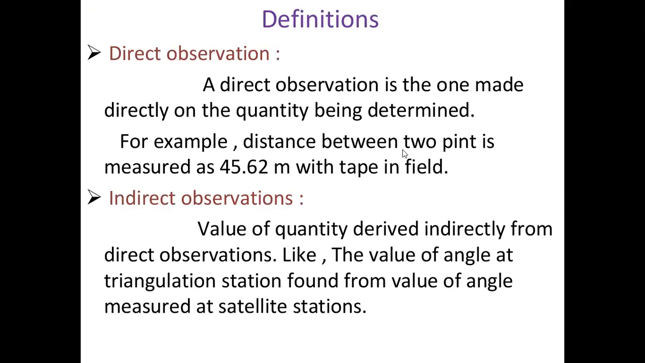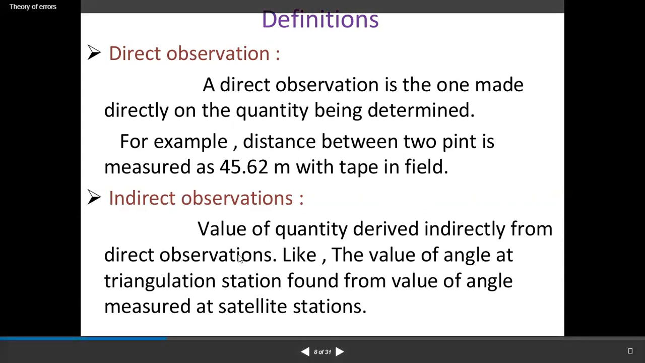Definition. First is a direct observation. A direct observation is the one made directly on the quantity being determined. For example, the distance between two points is measured as 45.62 meter with a tape in the field. So direct observation is an observation made directly on the quantity you want to measure, like the distance between two points.